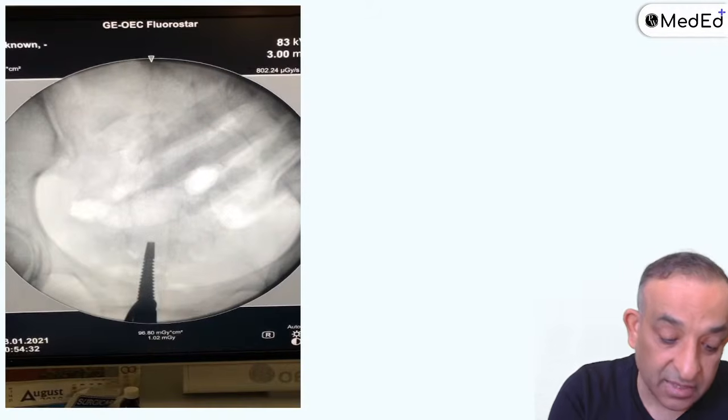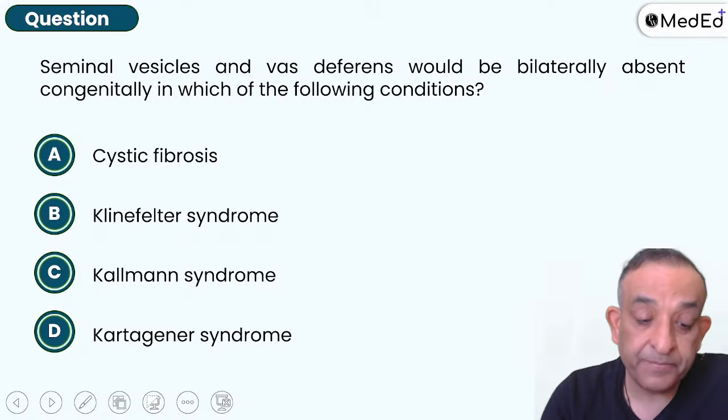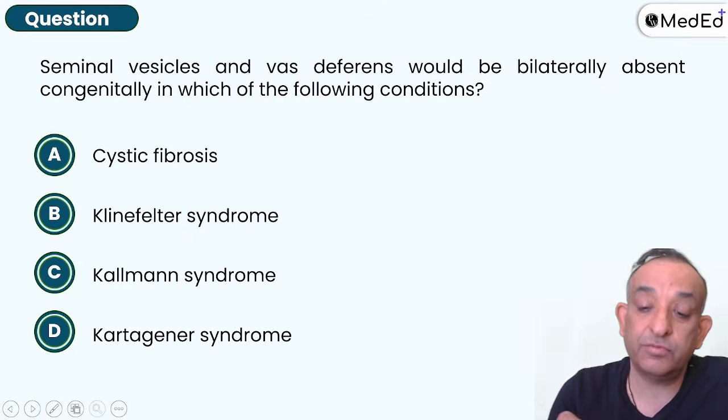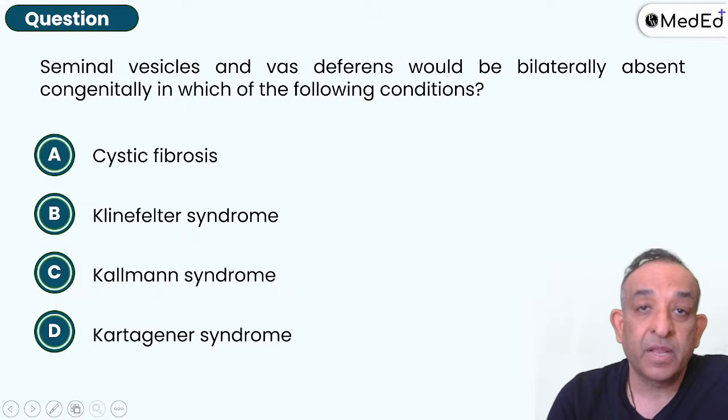Let's move on. Again, this is the same leech cannula which I was telling you. Okay, let's move on and see another question. Seminal vesicles and vas deferens would be bilaterally absent congenitally in which of the following conditions?